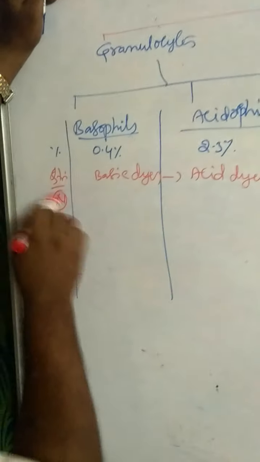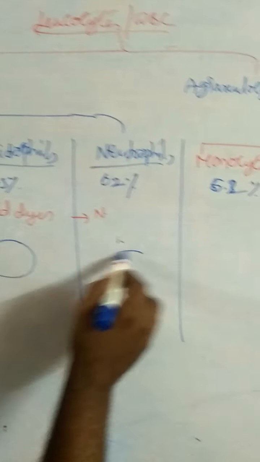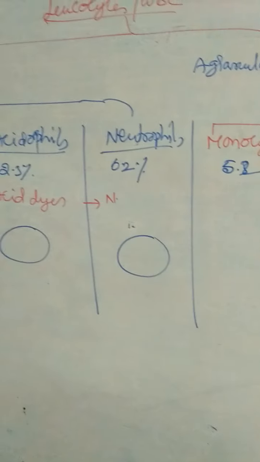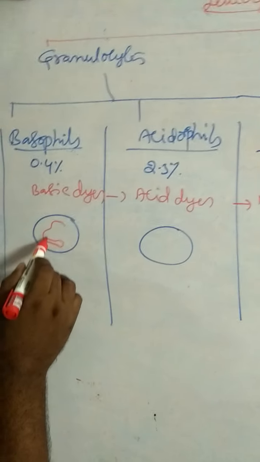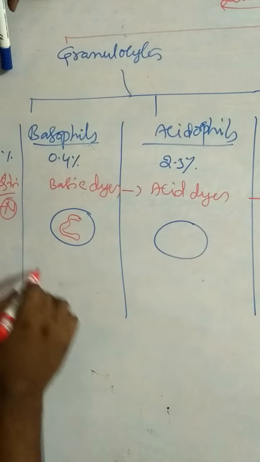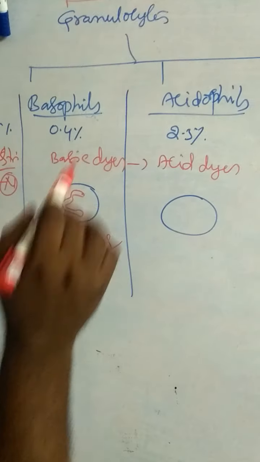Coming to the nucleus. This is the basophil, this one is the acidophil, and this one is the neutrophil. Basophils have an irregular nucleus.